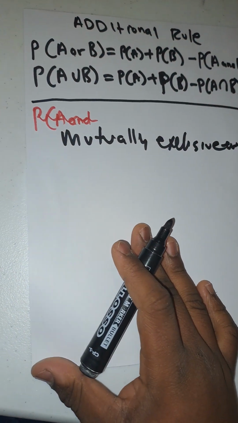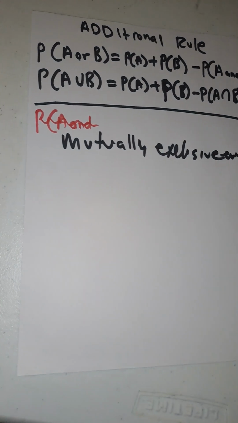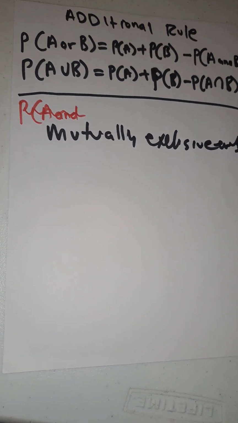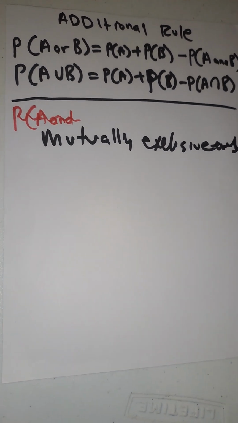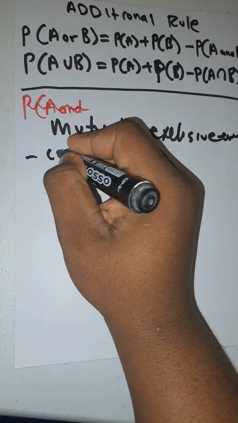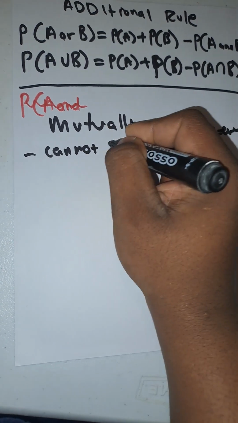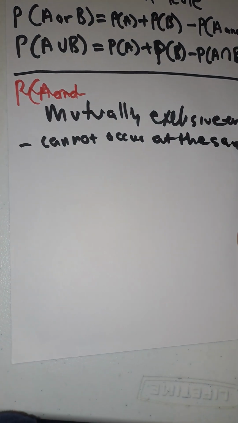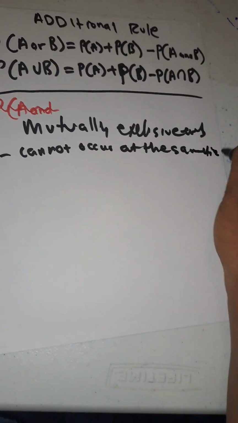So what are mutually exclusive events? If two events are mutually exclusive, it means that they cannot occur at the same time.